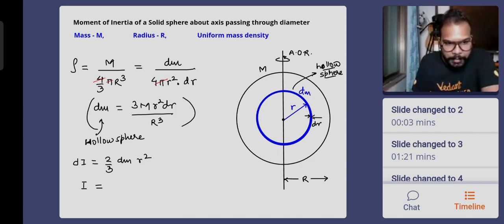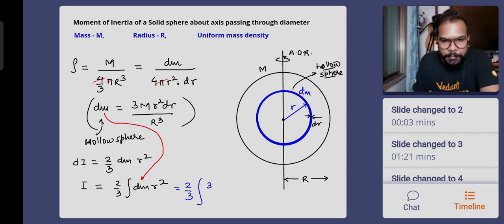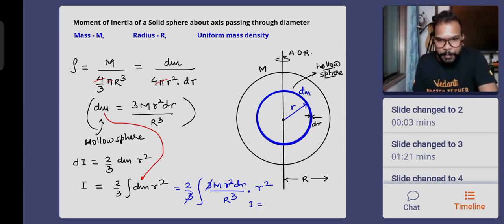Yes, the interesting part. Now we are going to integrate 2 by 3 dm r square, and I'm going to put this dm over here. So you will have 2 by 3. Instead of dm, I will write it as 3 capital M r square dr divided by capital R cube multiplied by small r square. So you see 3 and 3 got cancelled. What I am left with is capital I equal to 2 by 2m by capital R cube.